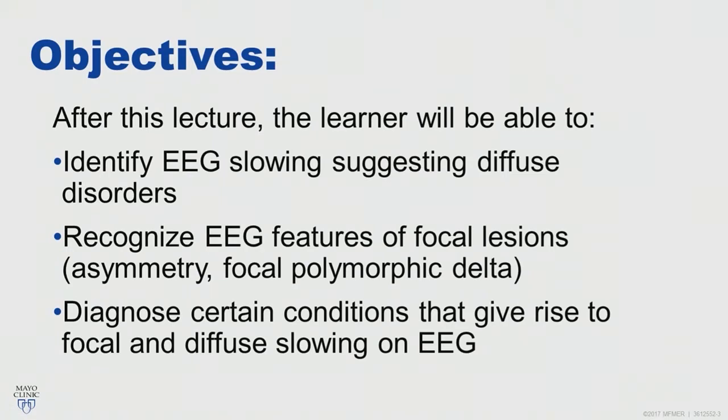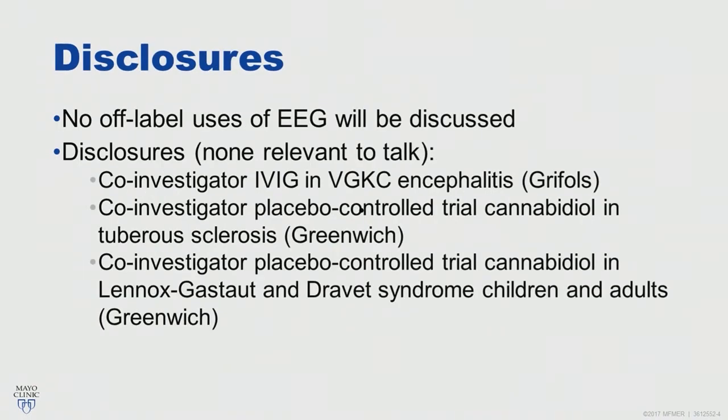I hope to enable the learner to identify abnormal EEG slowing, recognize features on the EEG that should suggest the presence of a focal process, and assist in helping you diagnose certain conditions that could give rise to focal and diffuse slowing on the EEG. Disclosures, none of them are relevant at all to this talk.